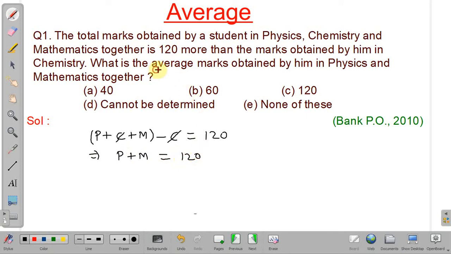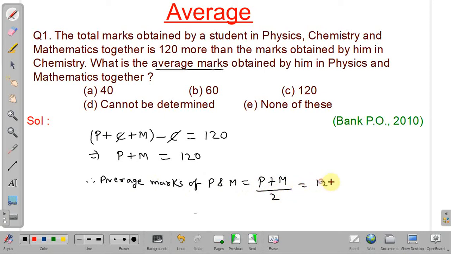Now we have to find the average marks of physics and mathematics. Therefore, the average marks of physics and mathematics will be equal to physics plus mathematics marks divided by 2, that is 120 by 2, and our answer will be 60. So option number B is the correct answer. We will discuss the next question.